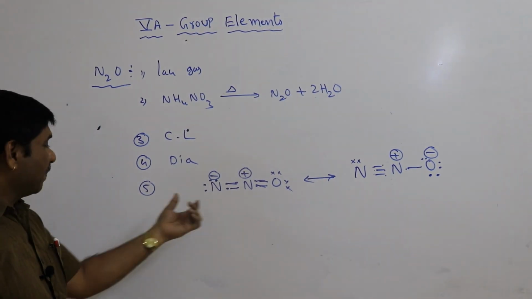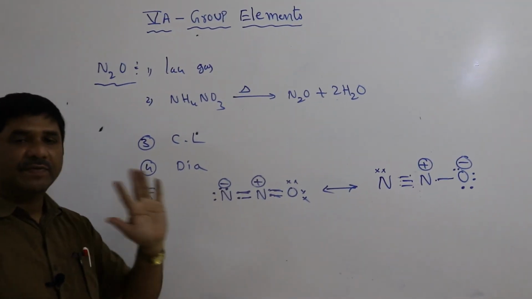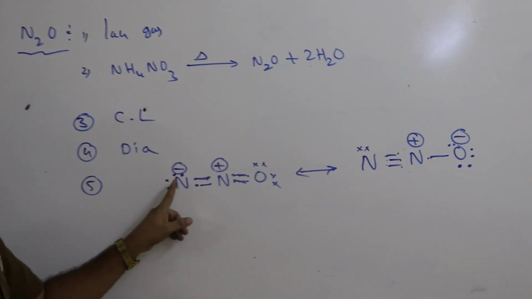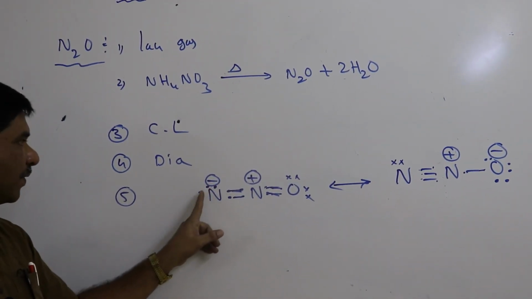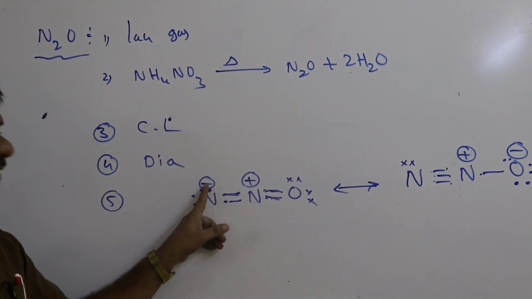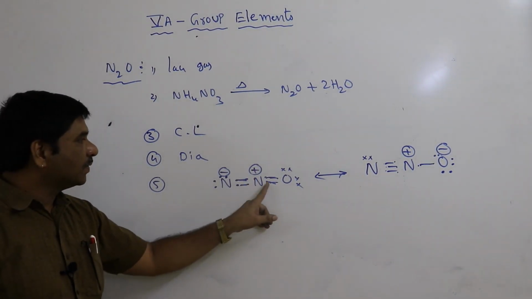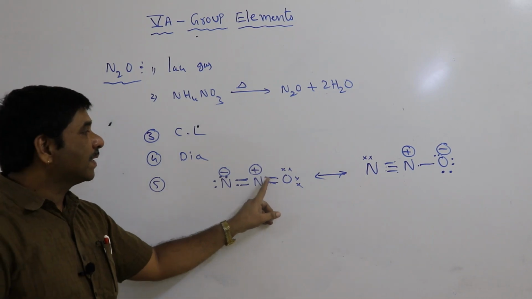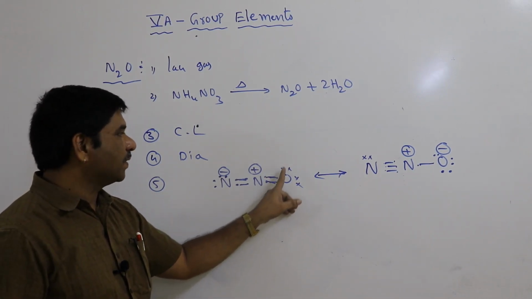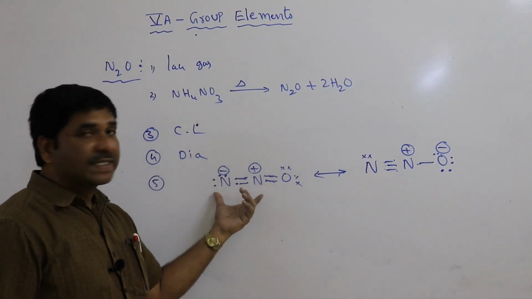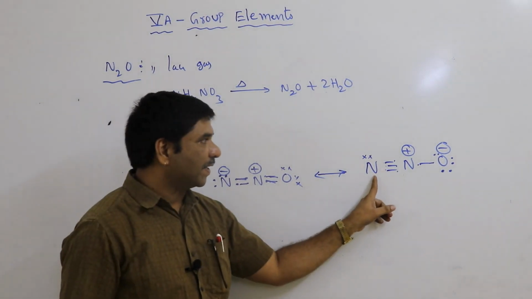Nitrous oxide has a resonance structure. One, I repeated it. Nitrogen valency is 5 electrons, 1 gain makes 6 electrons. Nitrogen 4 because one is lost, 1, 2, 3, 4. Oxygen has 6 electrons, 1, 2, 3, 4, 5, 6. Another resonance structure is this one.